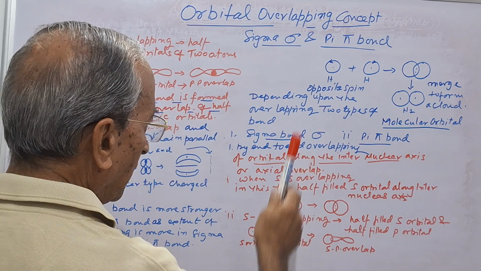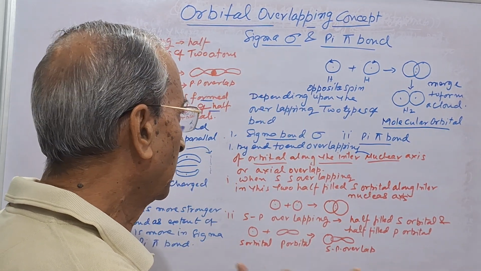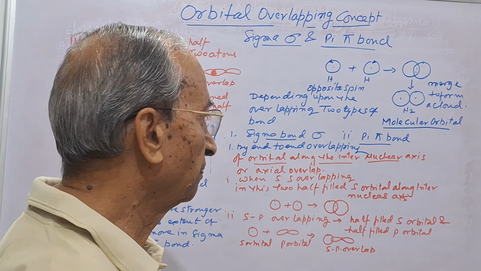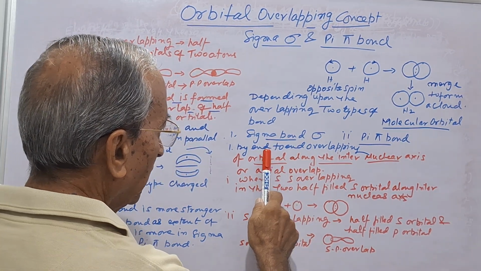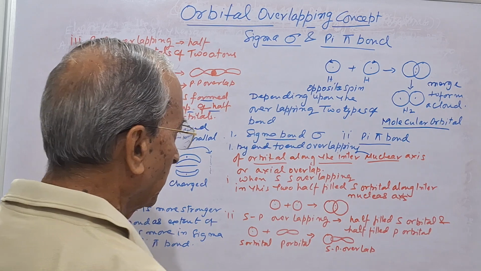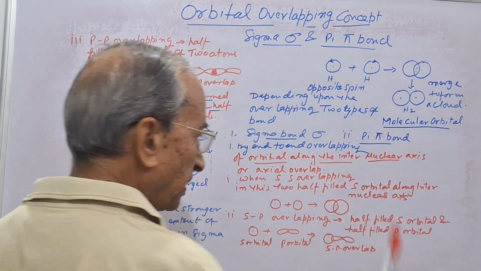Now in the case of sigma bond, it is formed by end to end overlapping of the orbitals along the internuclear axis.